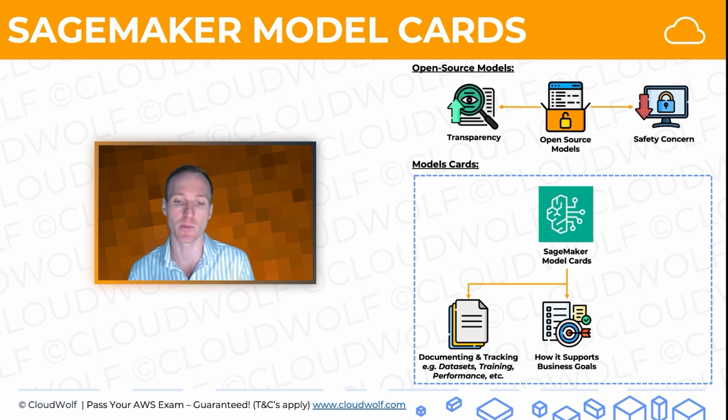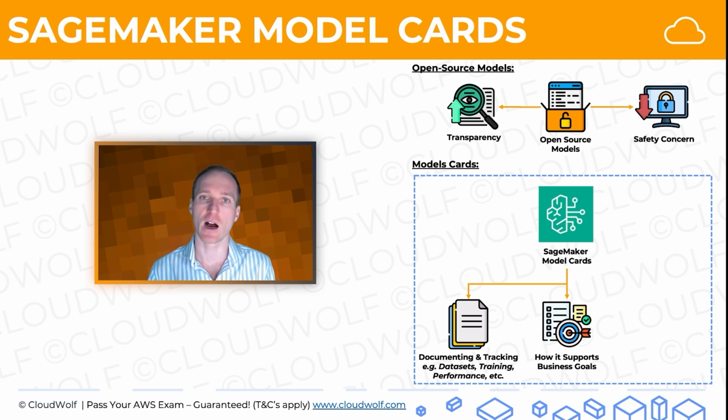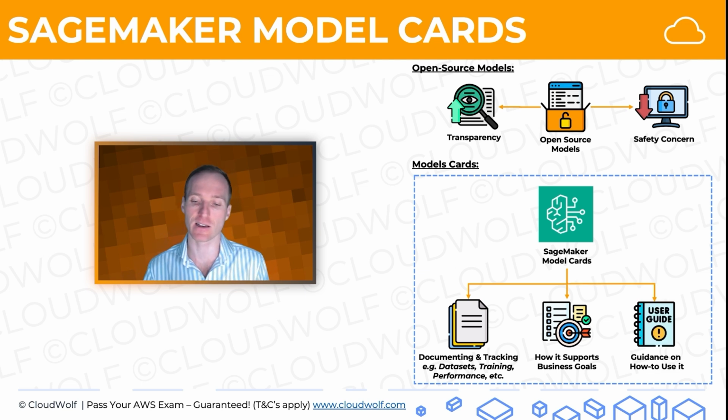The second thing is that in the model card, you can specify how it supports business goals and what it is meant to do in the business. That's also very important to keep in mind, as we discussed in responsible AI principles. One of them is robustness, to make sure the model is used in alignment with its intended use. And you can also add user guides, and we don't mean end users or customers of your business, but the people inside your business who are going to be using this model, deploying this model, or relying on this model. You can add information on how they should be using it.